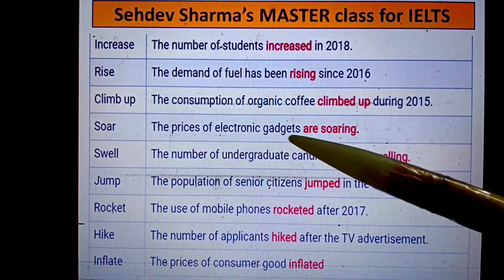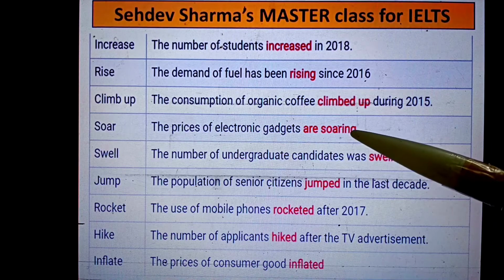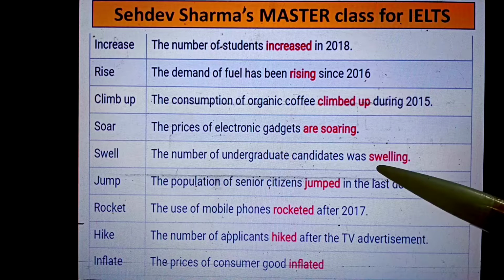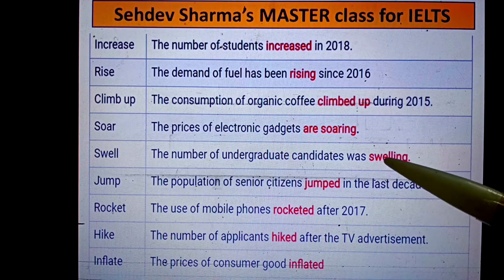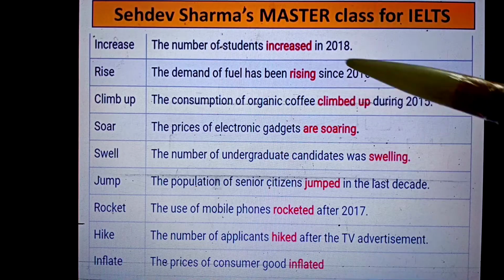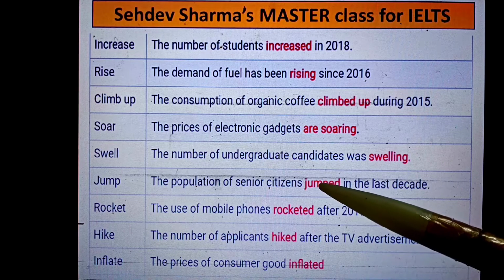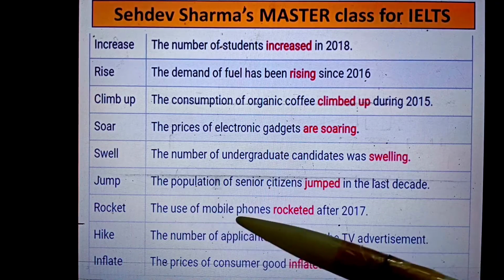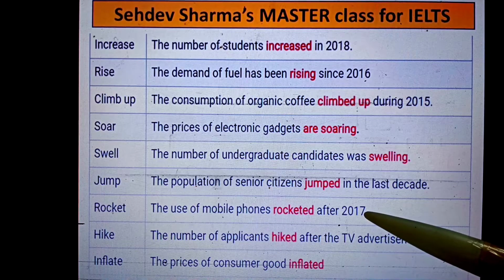Okay, see the next sentence. The prices of electronic gadgets are soaring. One student says it is rising, so it's okay. Swelling, though people use swelling, I have seen some of the contents where people have used swelling, but I don't prompt it so much. I don't believe this word is much used because in data, right? So instead of that, we have other wonderful words. Jumped, no need to write. Rocketed after 2017, wonderful. The use of mobile phones rocketed after 2017.